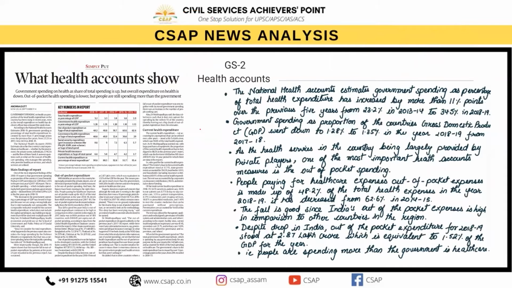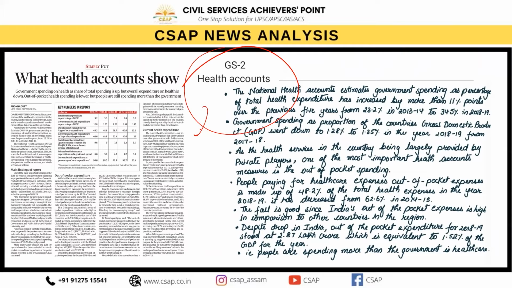हेल्थ अकाउंट्स, ये भी we are concerned about some of the datas associated with the health scenario of our country. So today, if we directly go for the national health estimates, we can see that recently even Niti Aayog, in presence of the Secretary Union Health and Family Welfare, they released findings of the national health accounts estimate for India for 2018-19.